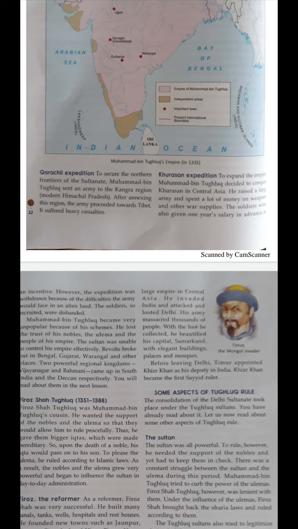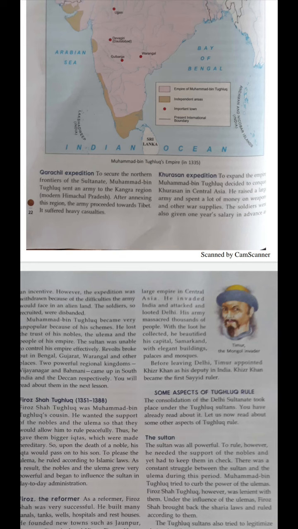Okay. Now the first expedition was the Karachi expedition. Now in this expedition, what did Muhammad bin Tughlaq do? He sent his army to the Kangra region. Today it is known as Himachal Pradesh. Okay. And after capturing that territory, his army moved towards Tibet. Okay. Now his second expedition was the Khorasan expedition.